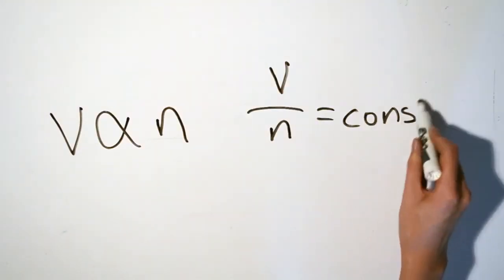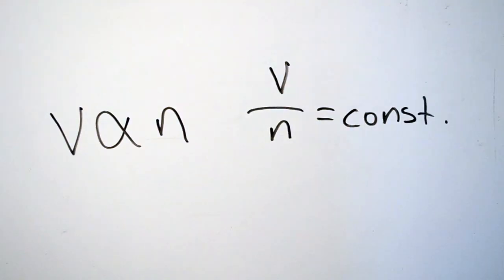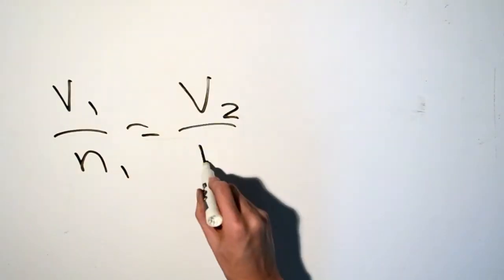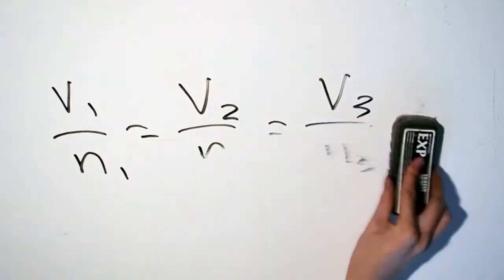Mathematically, we can write this relationship like this. This is such that the pressure and temperature remain constant. Both of these relationships show that for a fixed temperature of gas at a given pressure, the mass of the gas increases if the volume of the gas increases, or conversely, if the mass of the gas decreases, then the volume decreases as well. Thus, we know that V over N remains constant for the same gas.